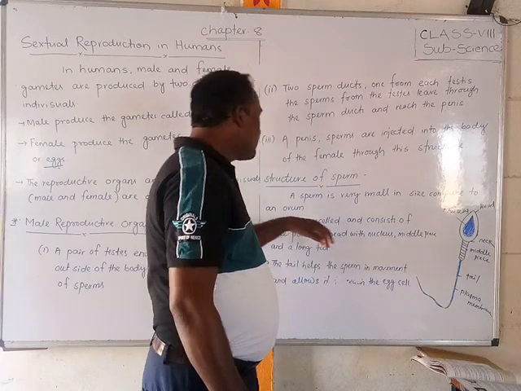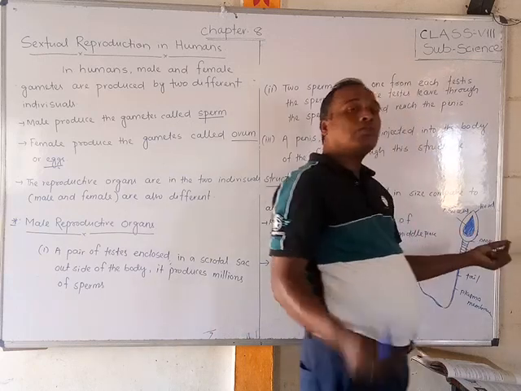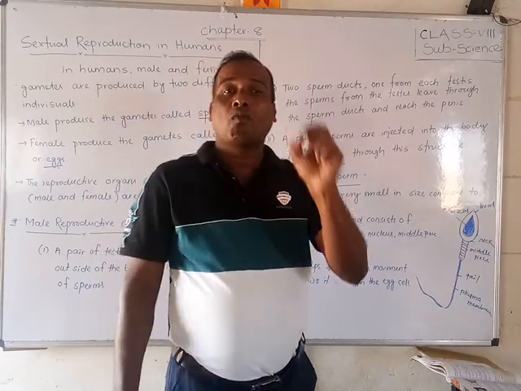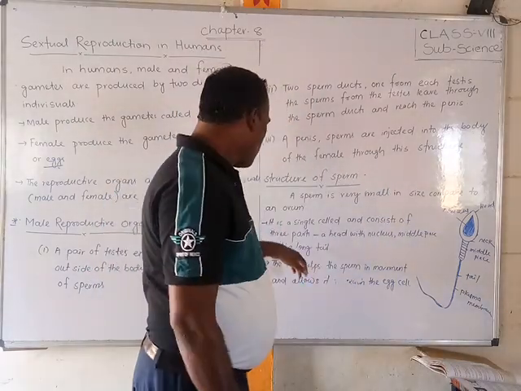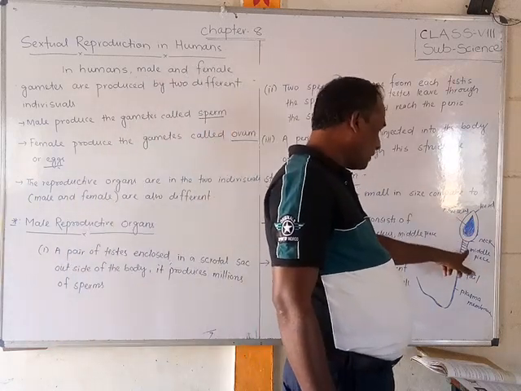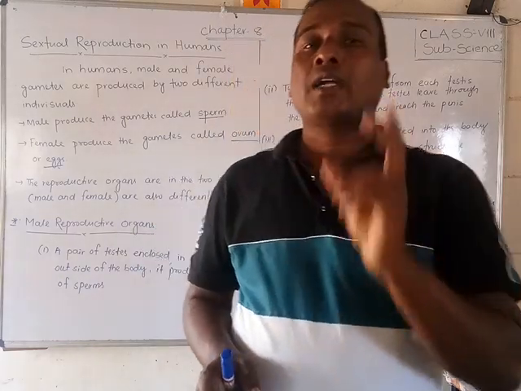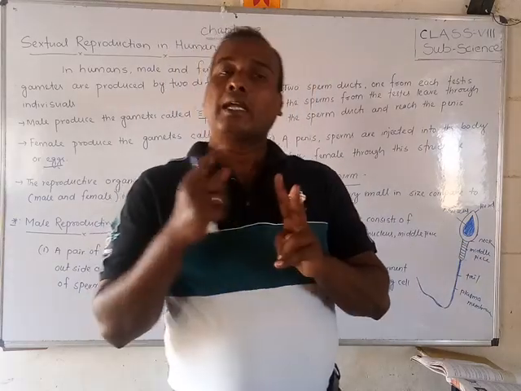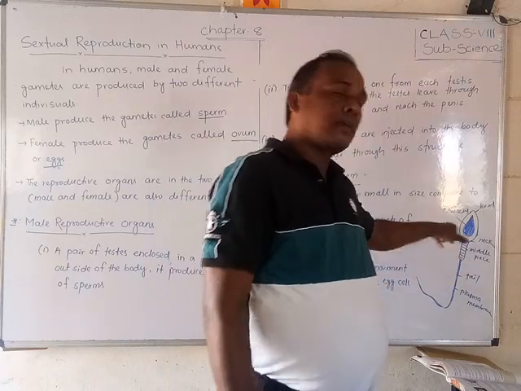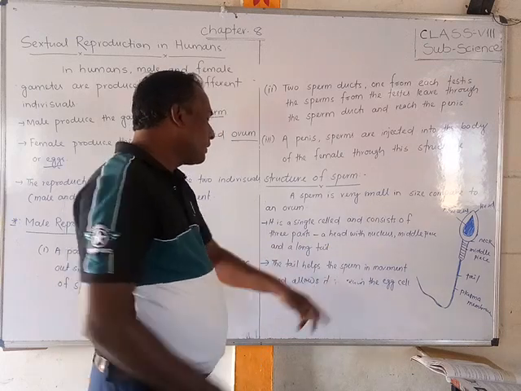It is a single cell, a unicell, and consists of three parts: the head with the nucleus, the middle piece, and the tail. The tail helps the sperm to move and allows it to reach the egg cell.